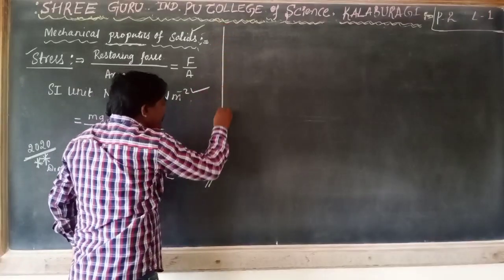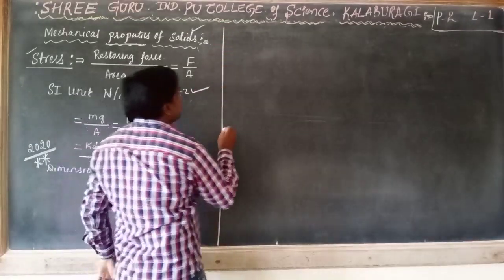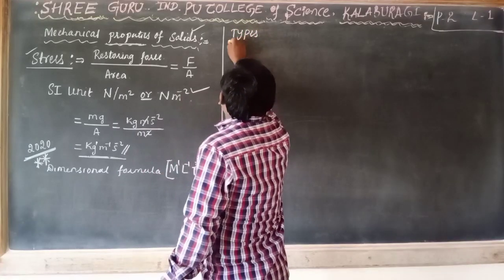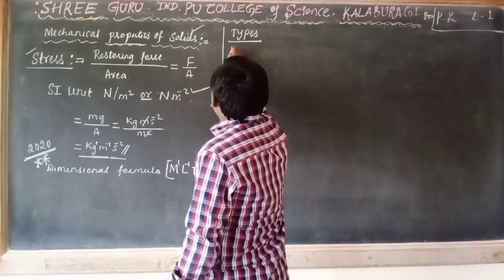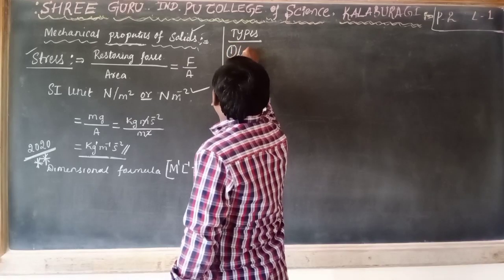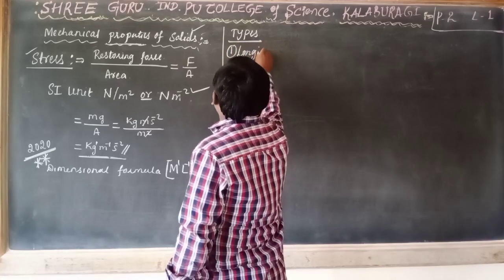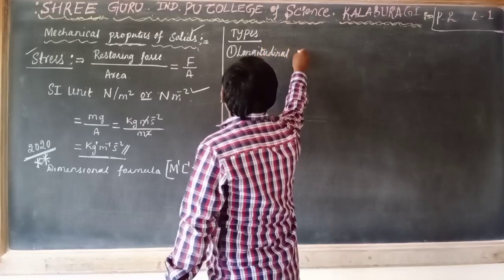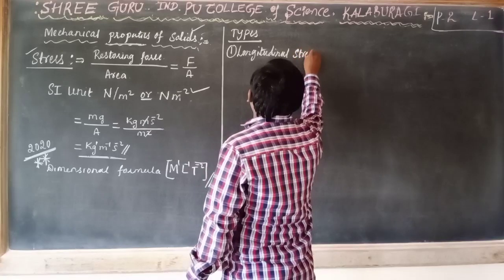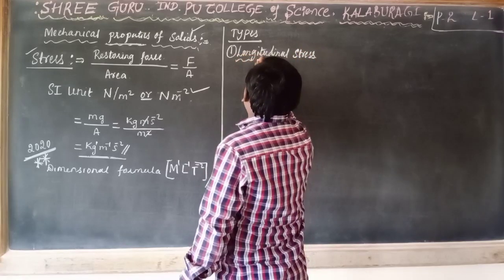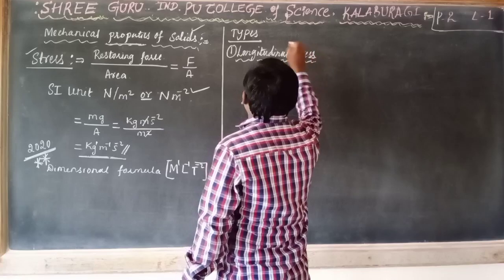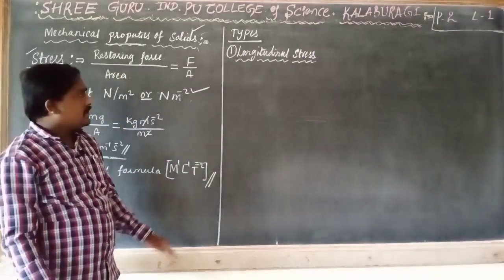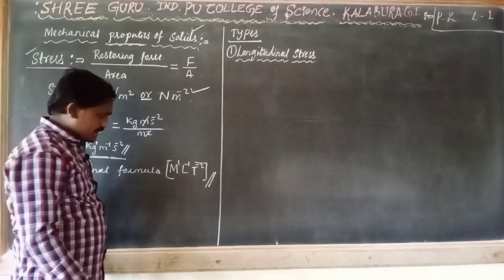Next, what are the different types of stress? The first type of stress is longitudinal stress. What is meant by longitudinal stress? Here also force is acting per unit area. How does the force act?